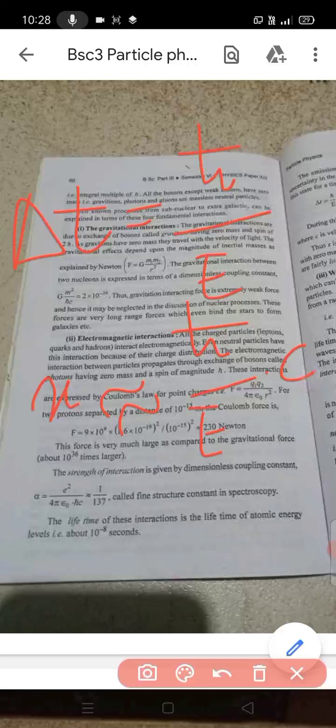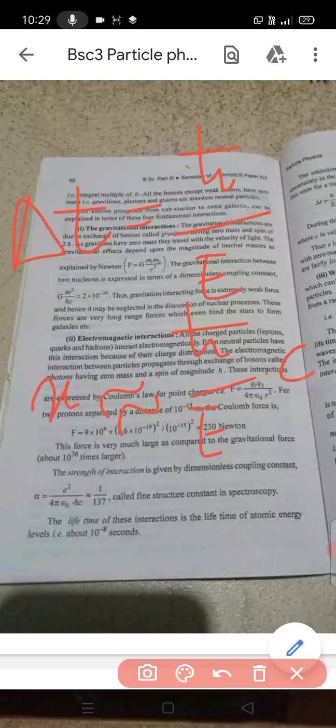Thus, x is essentially defined as the range of the interactions. Since the photons with zero mass have infinitely small energy, the electromagnetic interactions are fairly long range forces.